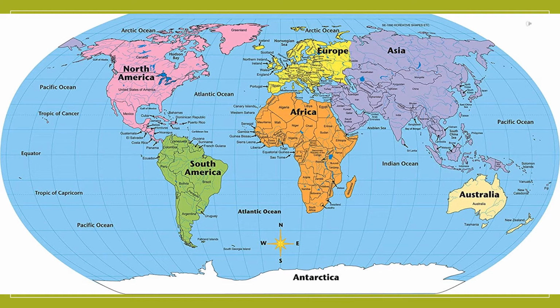The Earth is the third planet from the Sun. The farthest planet from the Sun is Pluto. The only planet that supports life because it has oxygen and water is Earth. The satellite of the Earth is the Moon. The Moon has no light of its own; the Moon gets its light from the Sun.